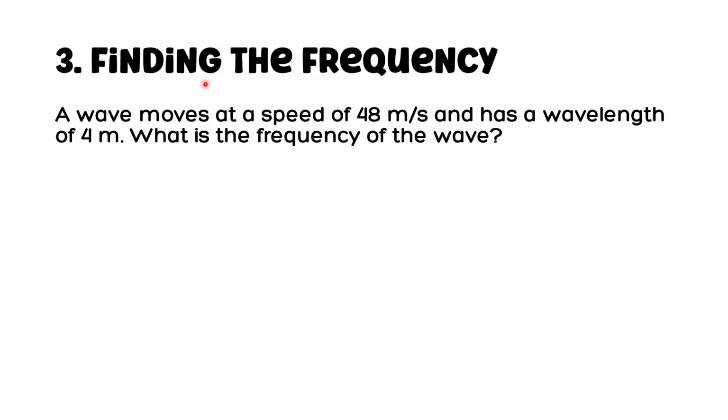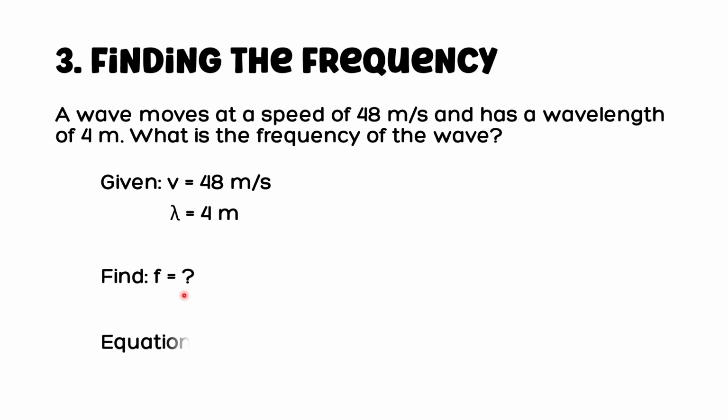Last one, finding the frequency. Problem: a wave moves at a speed of 48 meters per second and has a wavelength of 4 meters. What is the frequency of the wave? Given: speed equals 48 meters per second. Wavelength equals 4 meters. Find the frequency, and that is still question mark. Equation: by manipulating our original equation, we will have our frequency equals speed divided by the wavelength.